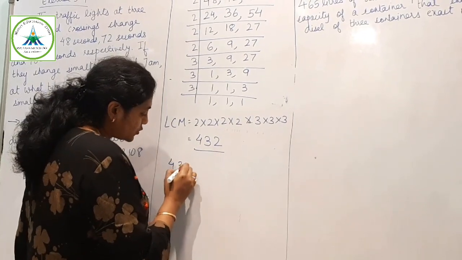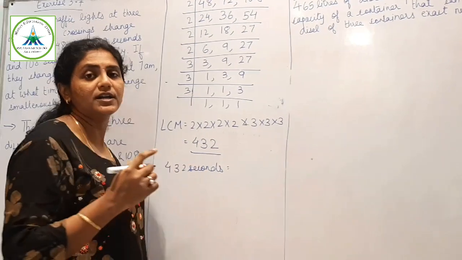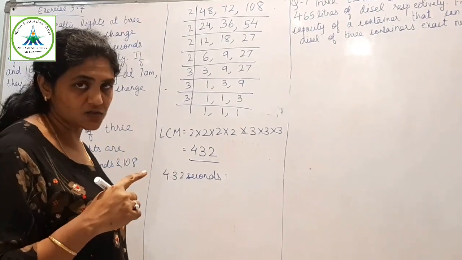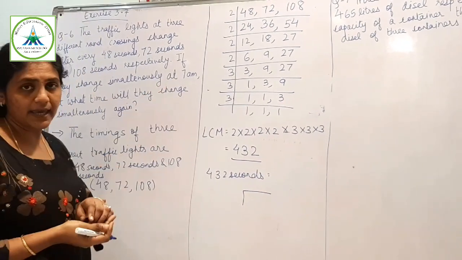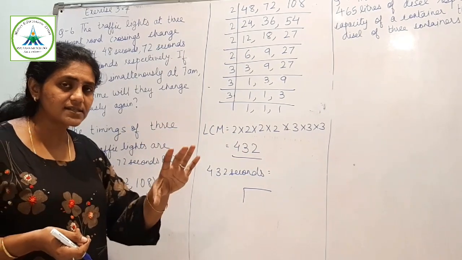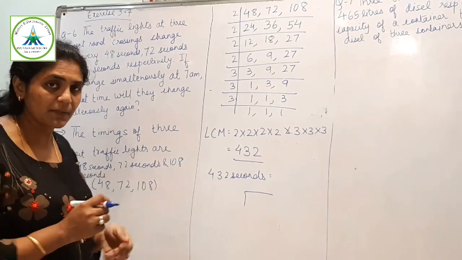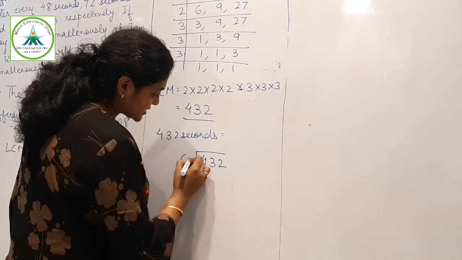So 432 seconds you have to convert in minutes and seconds. So what you will do? Means after 7 am they will take 432 more seconds and then they will change simultaneously. So I will divide by 60.